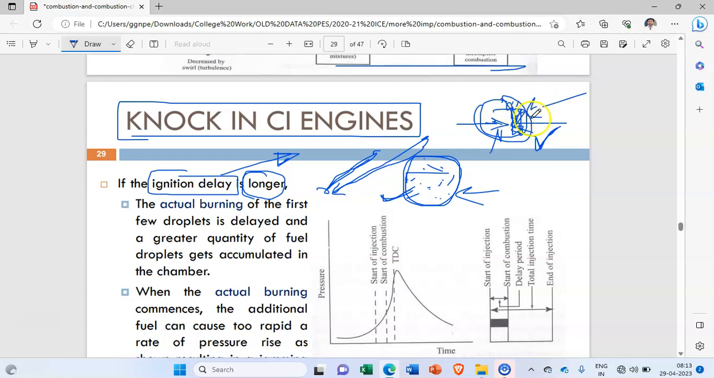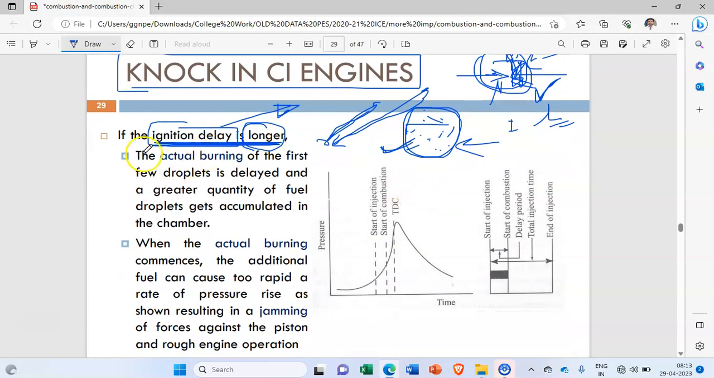Okay, so here ignition lag must be less, and here ignition delay period must be longer to avoid the... sorry, ignition delay period must be shorter in case of CI engine to avoid the knocking, and here ignition lag must be longer to avoid the knocking. So that is the difference here.